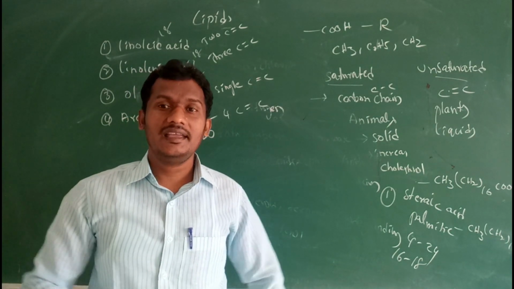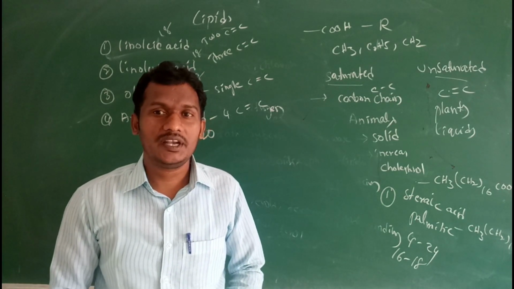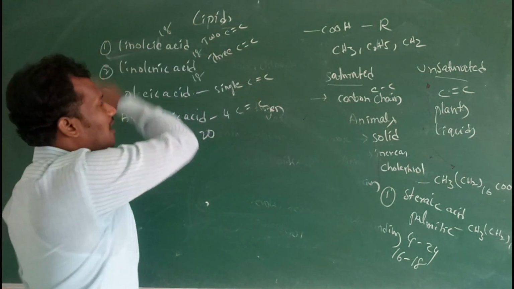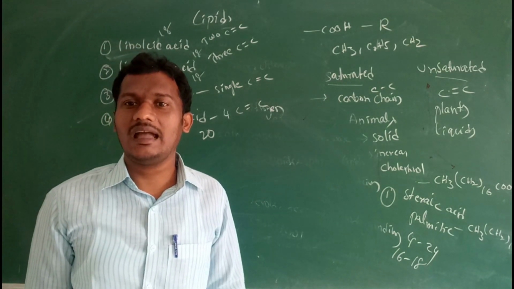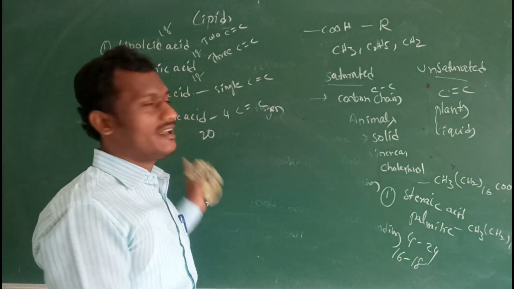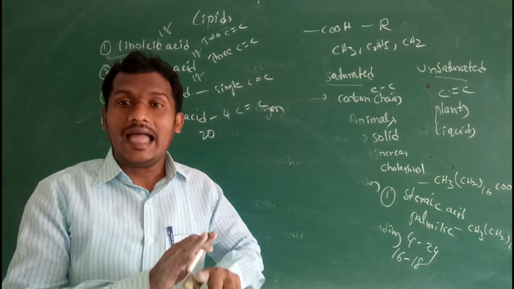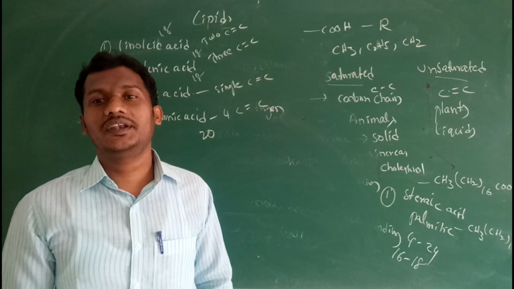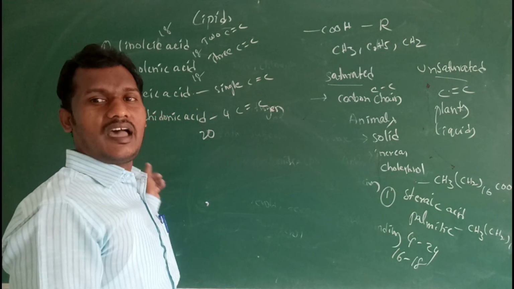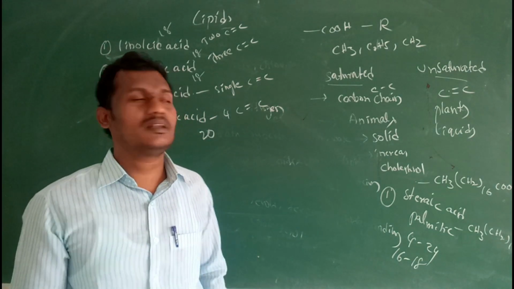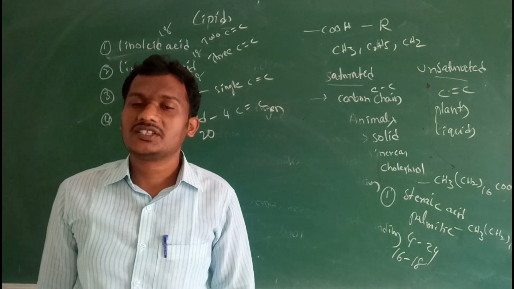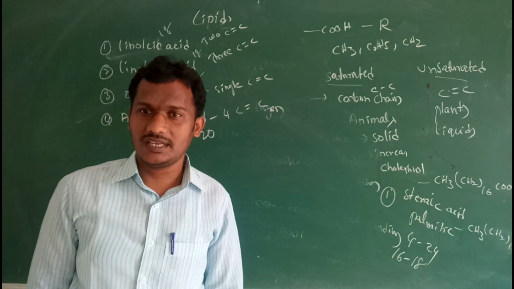So generally, plants have the capability to synthesize these unsaturated fatty acids, but animals do not have the capability to synthesize these unsaturated fatty acids. Why? Because in animals, fatty acids are in a saturated condition.